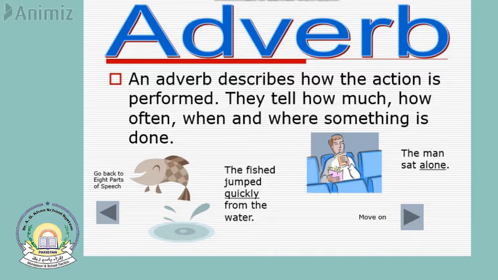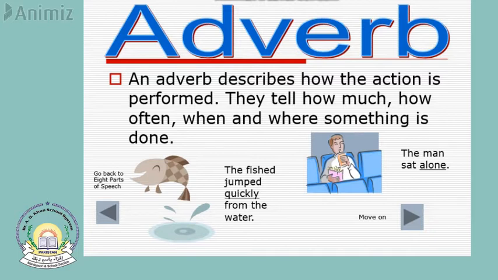So an adverb answers these questions: how much the action is performed, how often it is performed, where it is performed, when it is performed. All these questions are answered by the adverb. So an adverb is a word that tells us more about the verb.